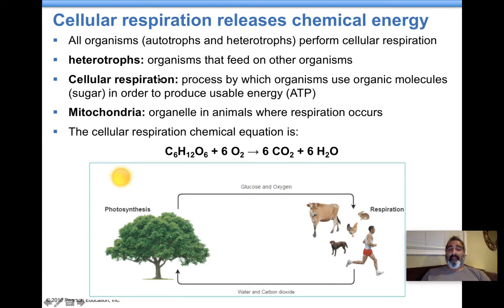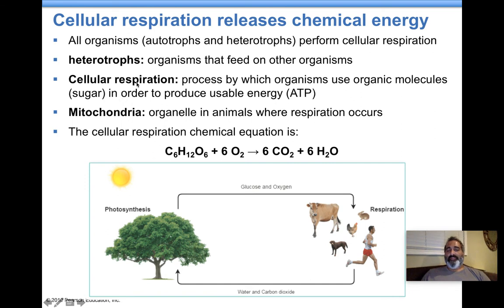Organisms that feed on other organisms are called heterotrophs. But heterotrophs are not the only ones that do cellular respiration. Autotrophs and heterotrophs, all organisms on our planet require ATP and energy to stay alive. You will not be alive without energy. So all living things do respiration. Only autotrophs do photosynthesis. All living things, including that tree. This tree also does respiration. So all living things do respiration. Okay? So trees also do respiration, not just people and animals in this picture.